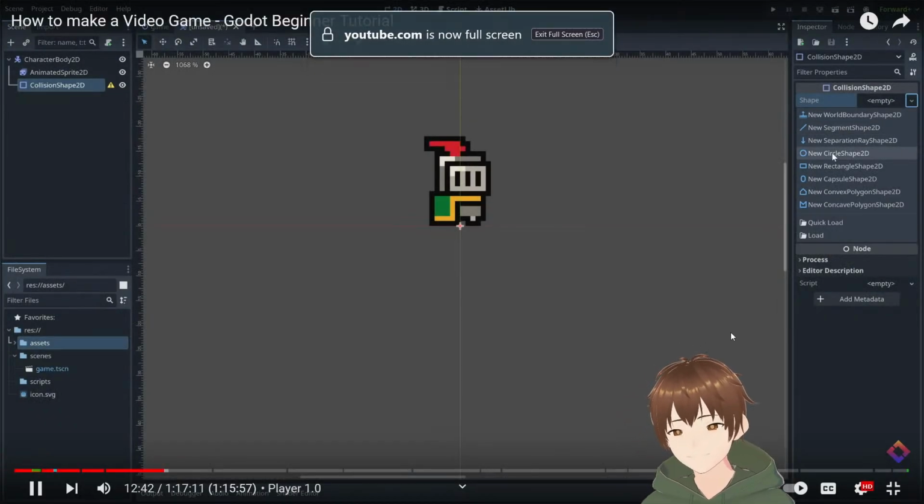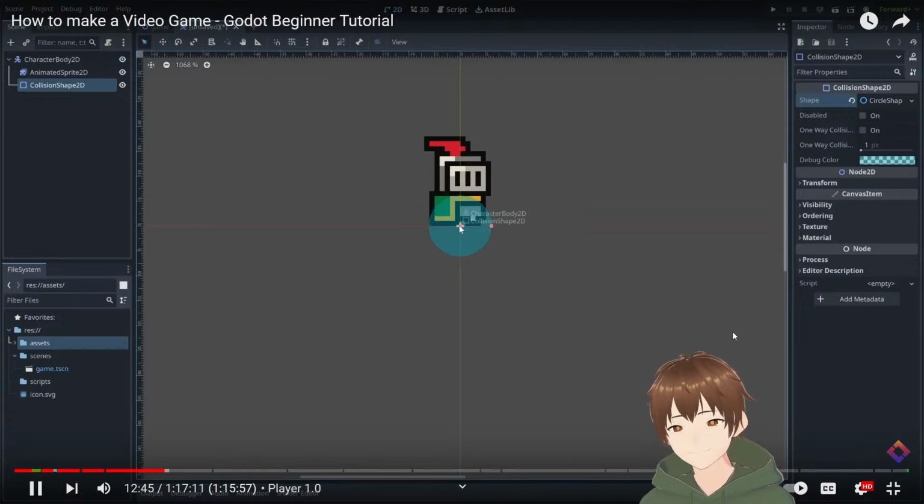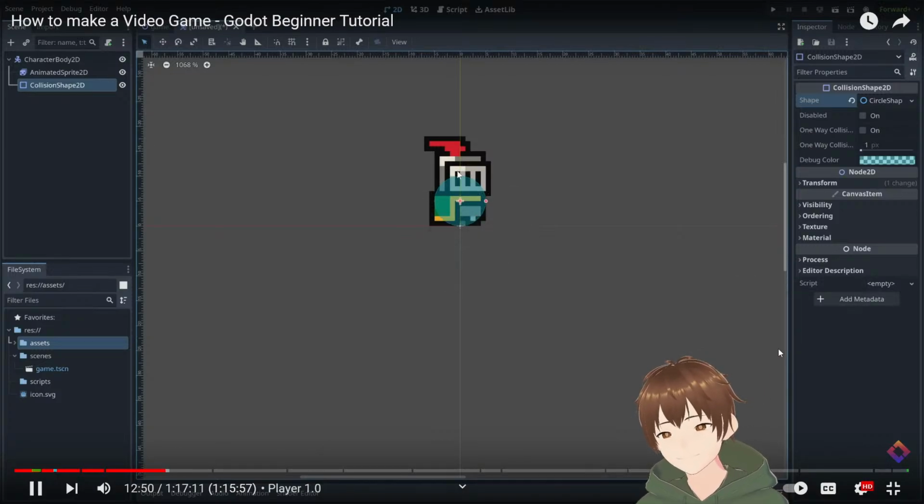I'm going to add a circle shape, make it a bit smaller and drag it up. Somewhere around there looks fine. Now you're probably thinking, this is pretty far from our actual graphics, but that's totally fine. Colliders rarely need to be very precise, and it's a good rule of thumb to make them a bit smaller than the graphics if you need to.